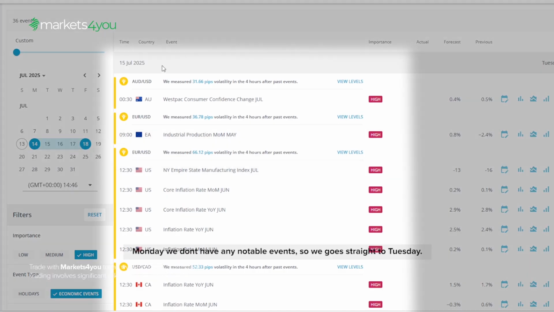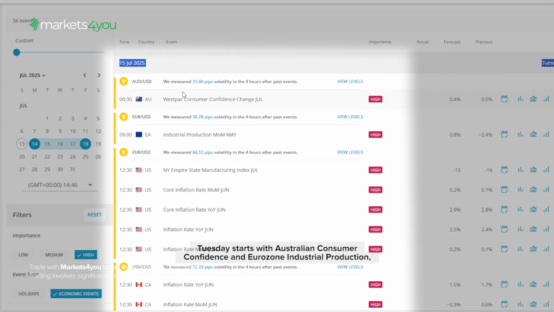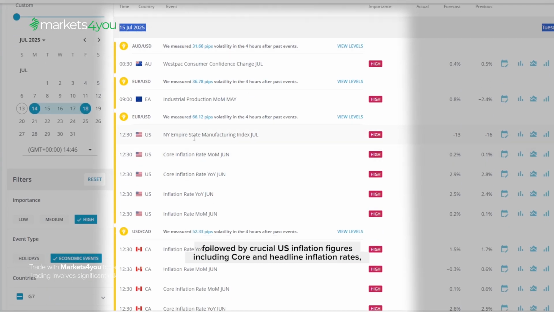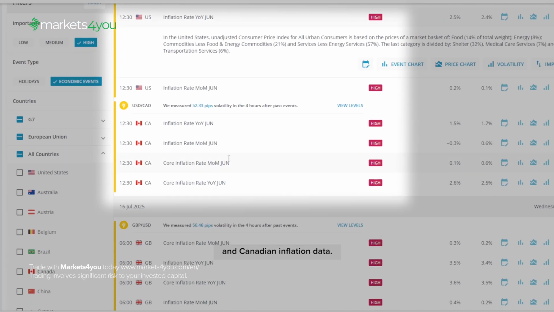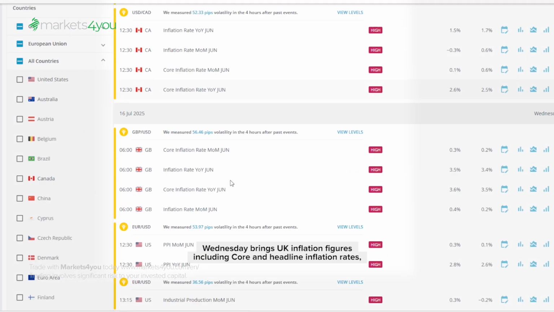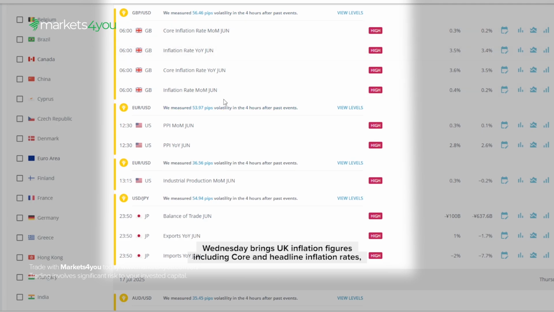Monday we don't have any notable events, so we go straight to Tuesday. Tuesday starts with Australian consumer confidence and Eurozone industrial production, followed by crucial US inflation figures including core and headline inflation rates, New York Empire State Manufacturing Index, and Canadian inflation data. Wednesday brings UK inflation figures including core and headline inflation rates, US Producer Price Index data, industrial production, and Japanese trade balance and export/import figures.